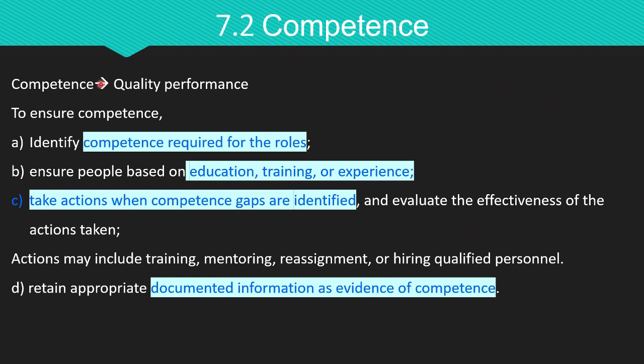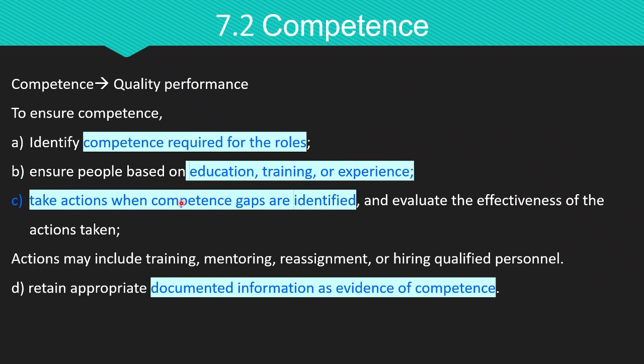The second subclause is competence. To ensure quality performance, the organization must manage competence effectively. This means making sure that everyone doing work under the organization's control is capable of doing it right. To ensure competency, the organization must first identify the competencies required for roles that affect the performance of the quality management system. Second, the organization must ensure that people are competent based on their education, training, or experience.